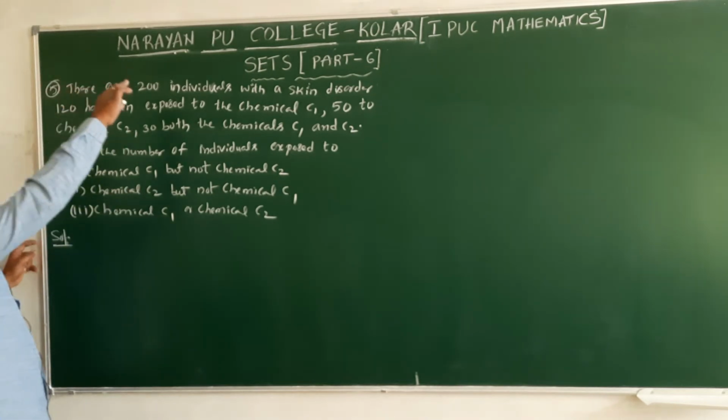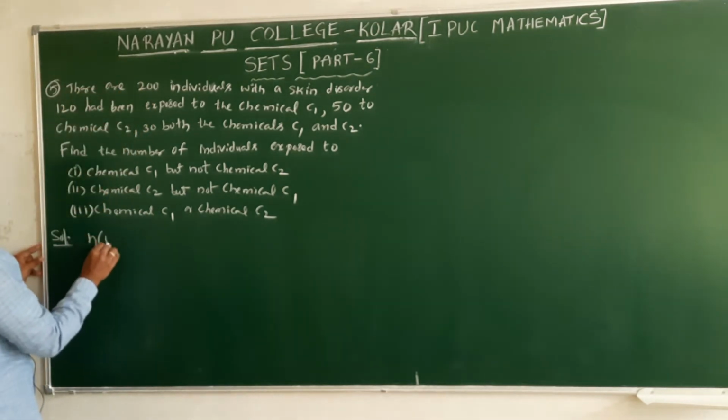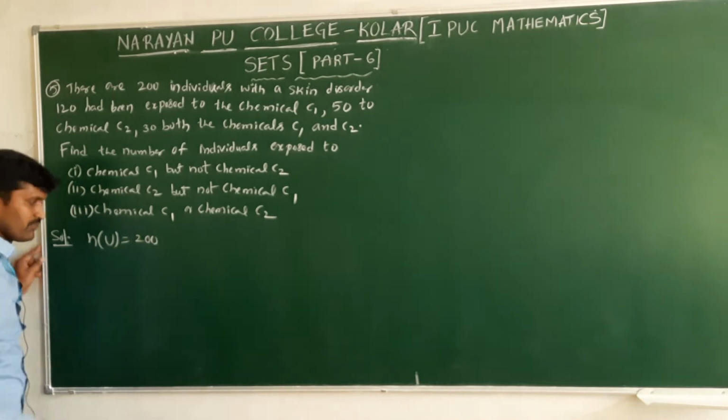The total number of individuals is 200, so n of the universal set is 200.